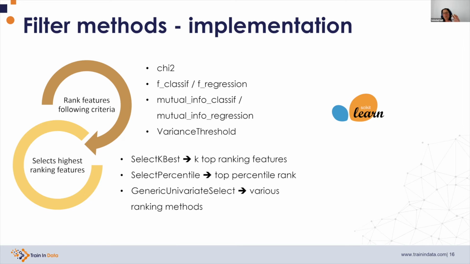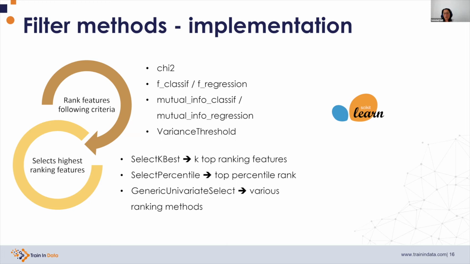So these classes will rank the features, and now we need another class to select the top ranking features. Scikit-learn offers SelectKBest to select the k top ranking features, and SelectPercentile to select the features in the top ranking percentile. Here, k, or the top percentile, is to be defined by us. The bigger the k, the more features that we select, and the smaller the percentile, the fewer. So if we choose the top 10 percentile, we will have fewer features than if we choose the top 20 percentile.